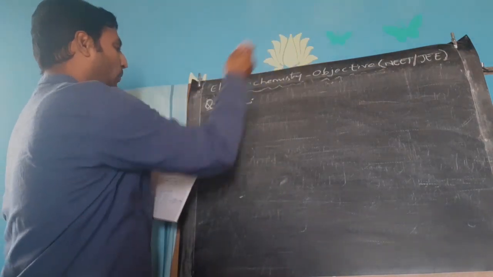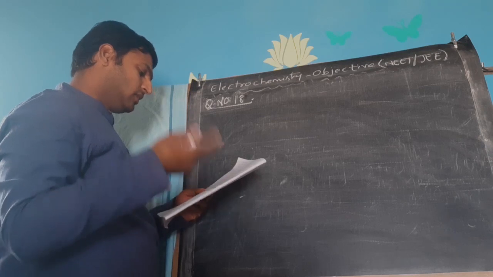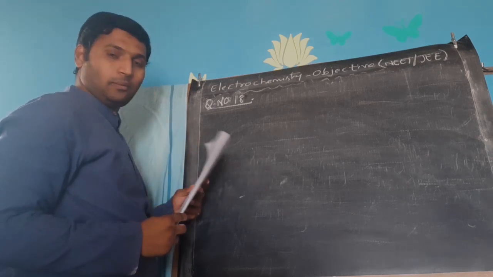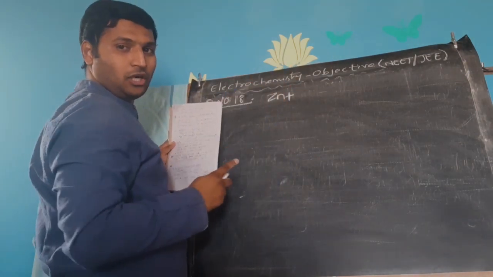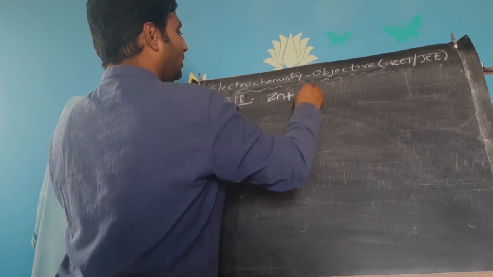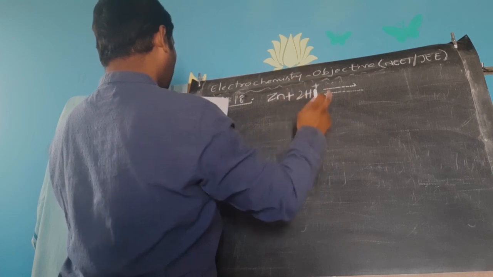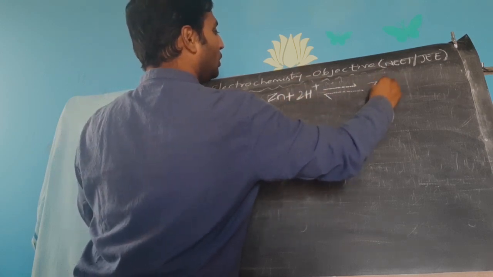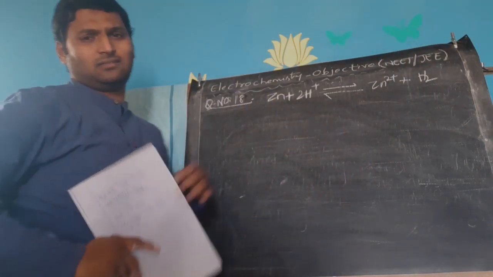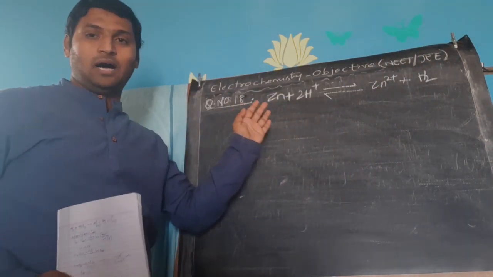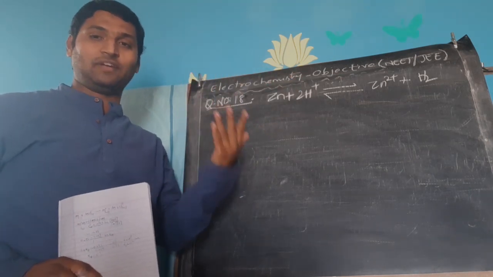Now, question number 18 is also such a similar question which involves the concept of equilibrium. In your question, the equilibrium arrow was not used, but I will use it here. Solid zinc reducing H plus ions from a suitable acid to form zinc 2 plus and liberating hydrogen gas. You know, it is a typical hydrogen displacement reaction, a metal displacing hydrogen from an aqueous solution of any acid.